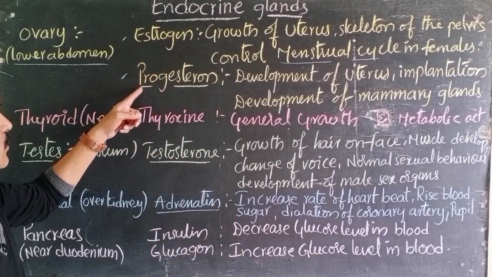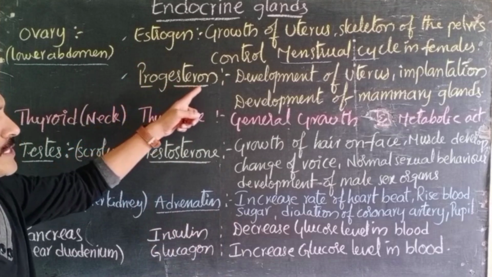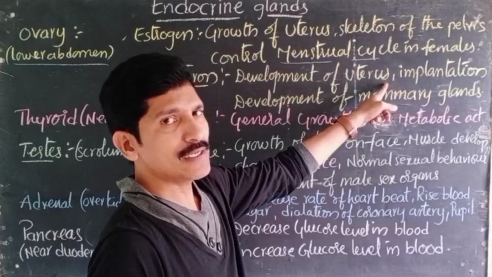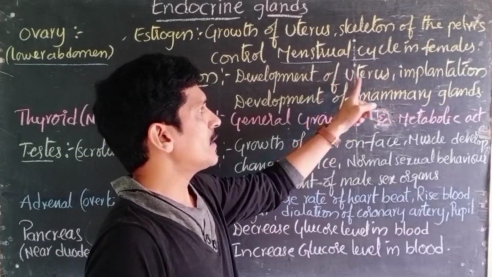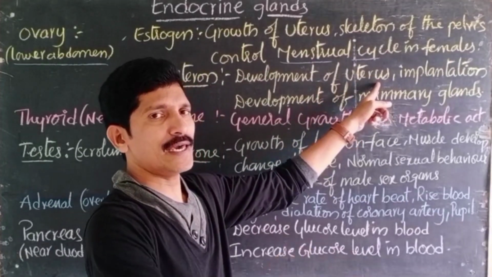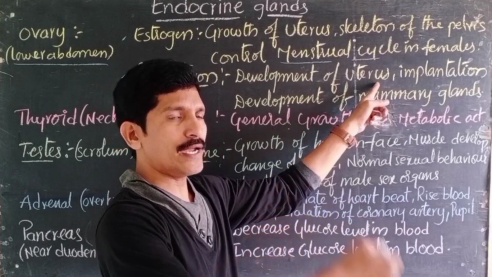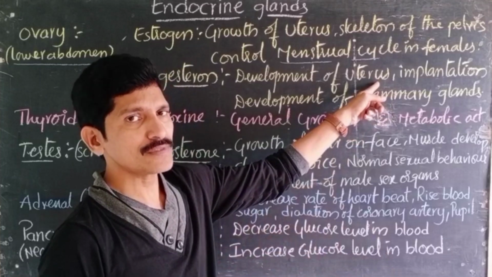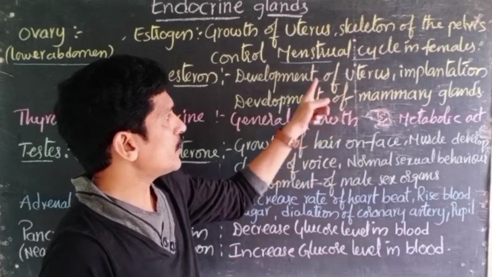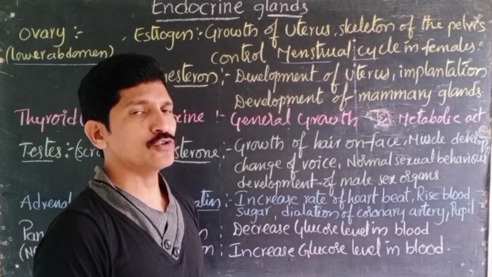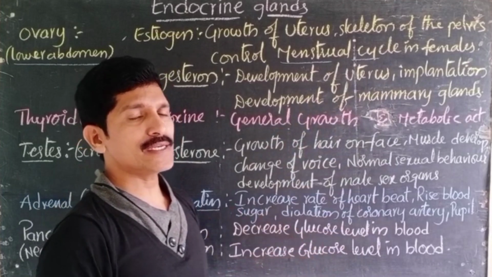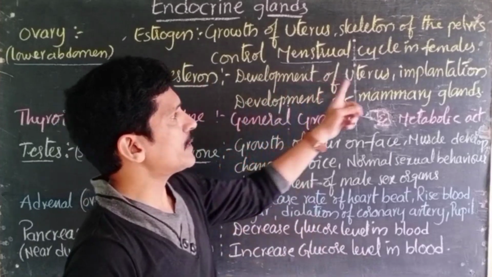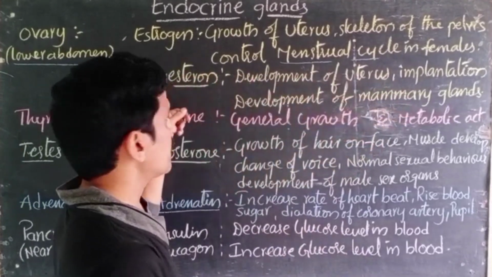Later, another hormone secreted by the ovary is progesterone. Progesterone helps in the development of the uterus. As females grow from childhood to adolescence to the next stage, maybe at the time of marriage, the uterus widens to carry the baby and provide sufficient place for the baby itself. So the development of the uterus is controlled by progesterone.